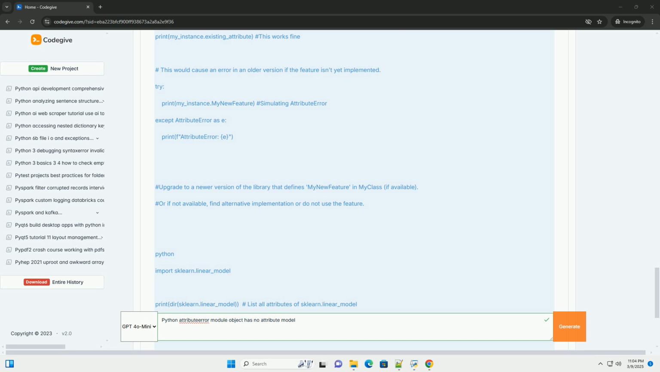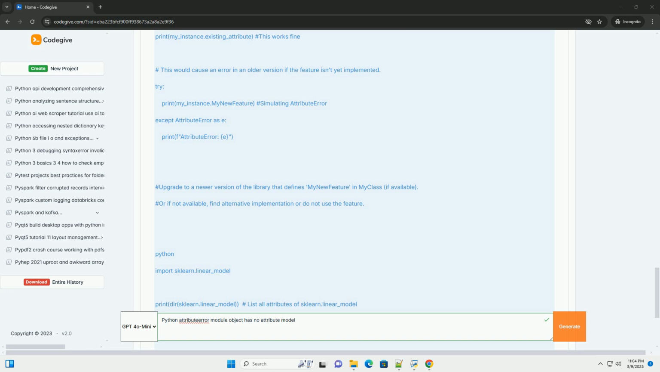Version control. Use a version control system, like Git, to track changes to your code and libraries. This can help you revert to a working state if you accidentally introduce errors during updates or modifications.